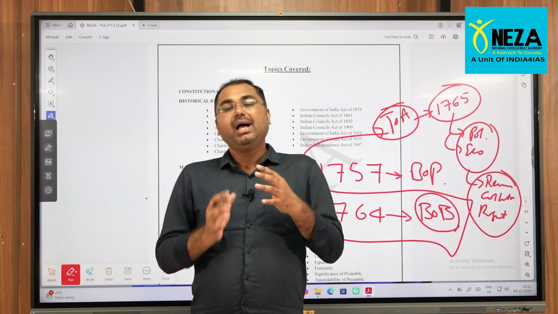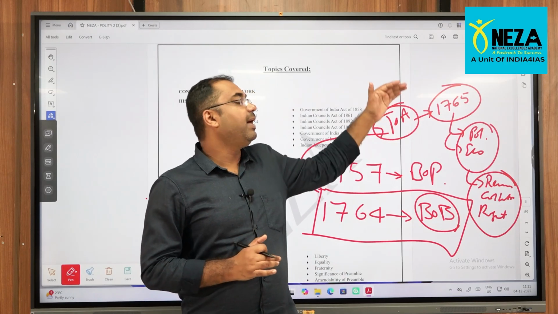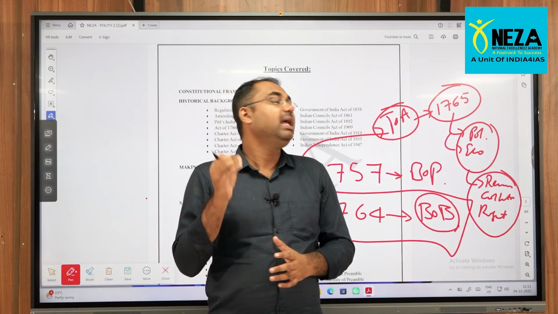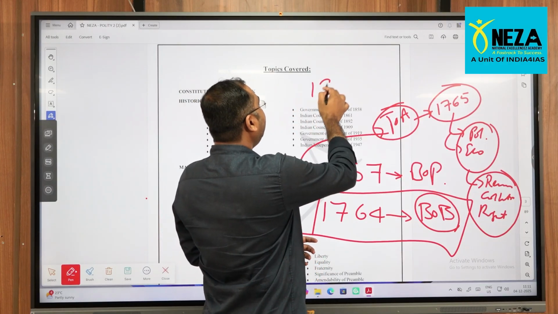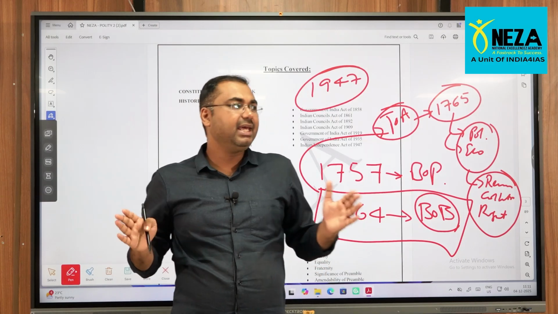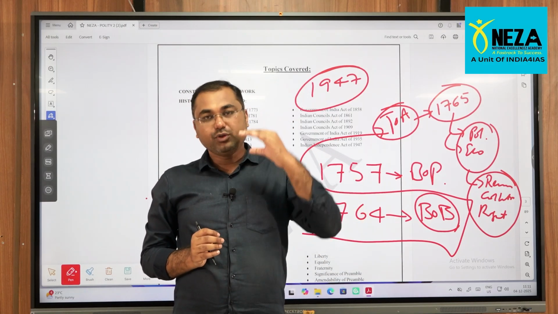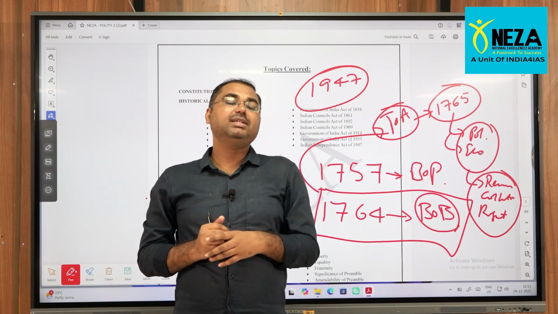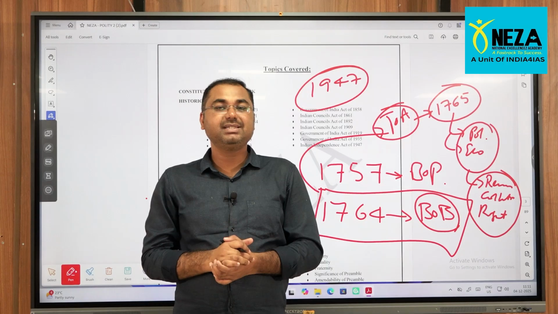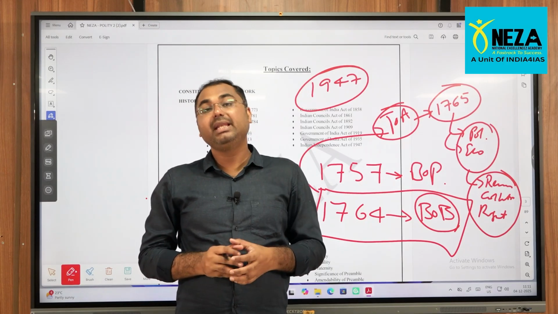So under all these circumstances, now how did the events take place from 1765 till the time of our independence, that is 1947? This is again the core part of your modern Indian history. So naturally, out of this core modern Indian history, a few components are very essential to understand what happened in India.